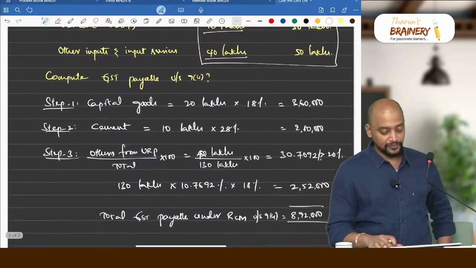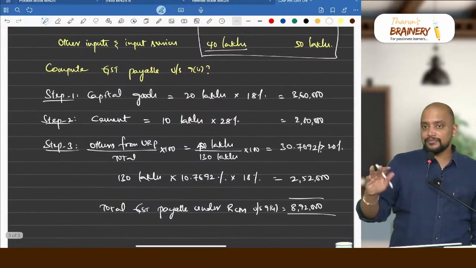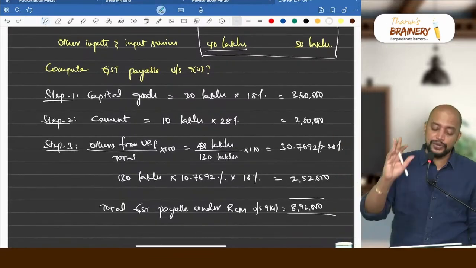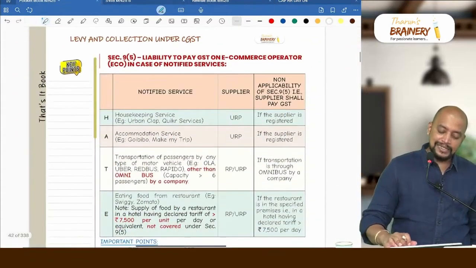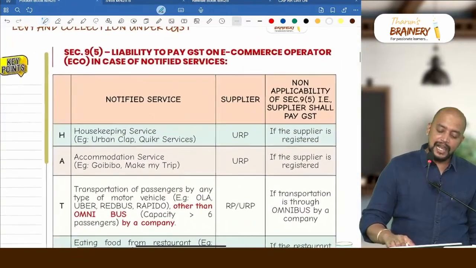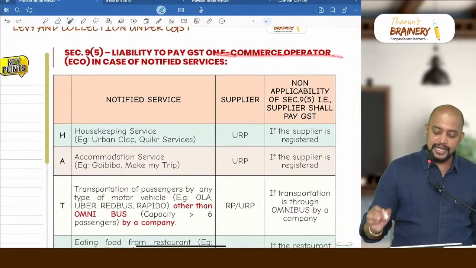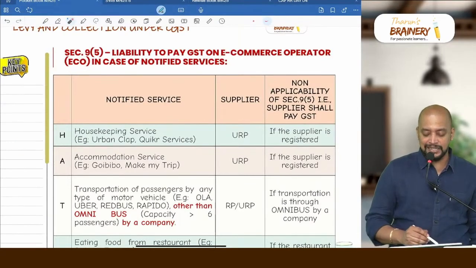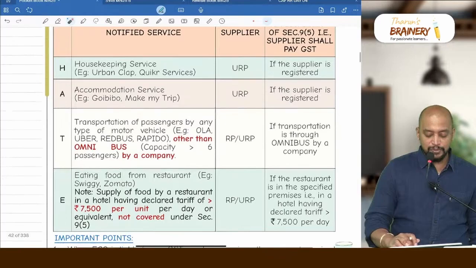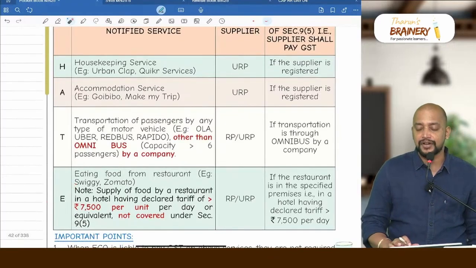Okay. So maybe if you get a question like this, you need to write the answer. That is about 9 subsection 4. Then you can see 9 subsection 5, liability to pay GST on e-commerce operator. There are 4 notified services: housekeeping services, accommodation service, transportation of passengers, and eating food from restaurant.